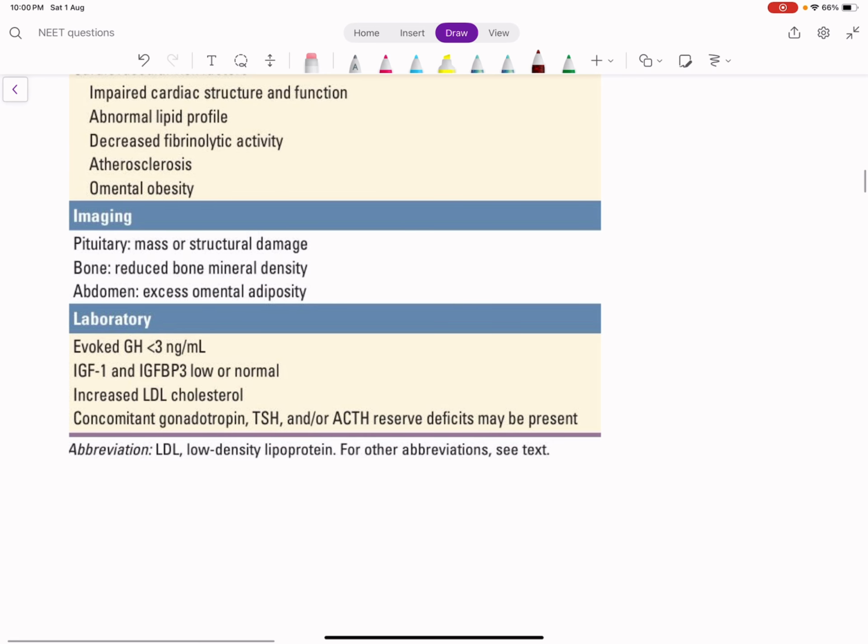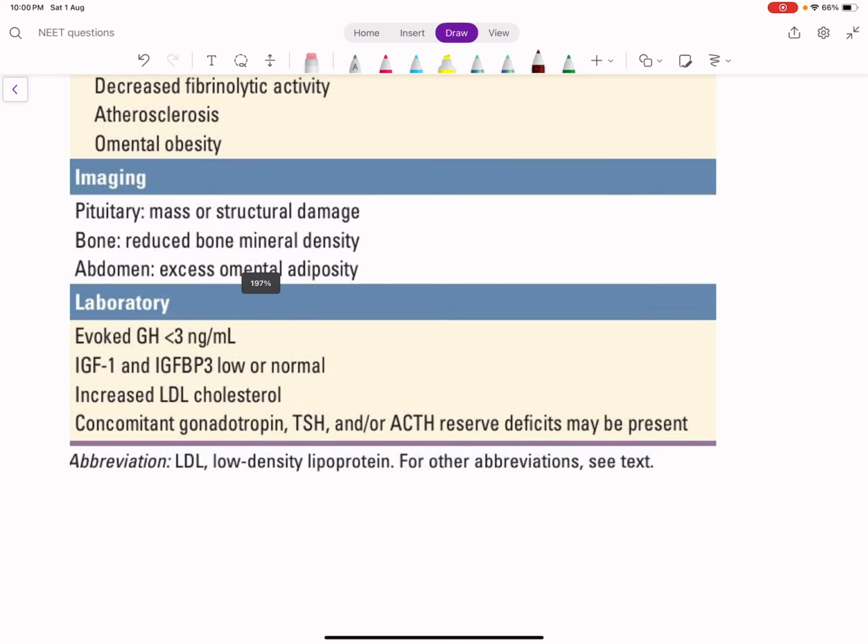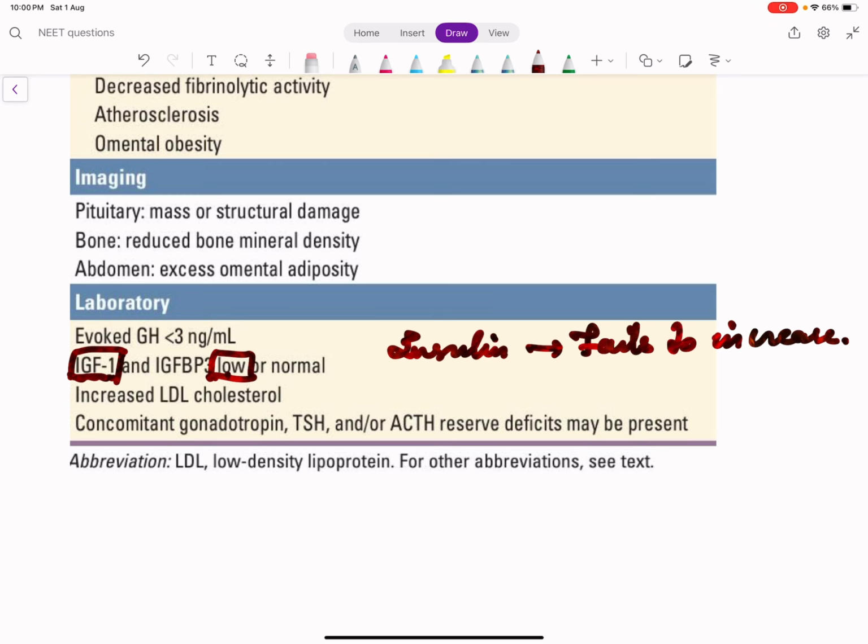Okay. And this is what we discussed. Growth hormone increases IGF-1 levels, so in deficiency IGF-1 will be low. This is sort of a screening test. But what does growth hormone do finally? It causes hyperglycemia. So when we give insulin, it fails to increase growth hormone.